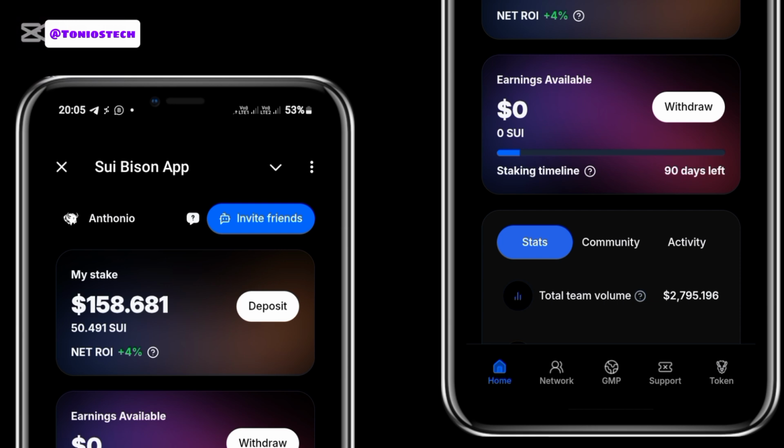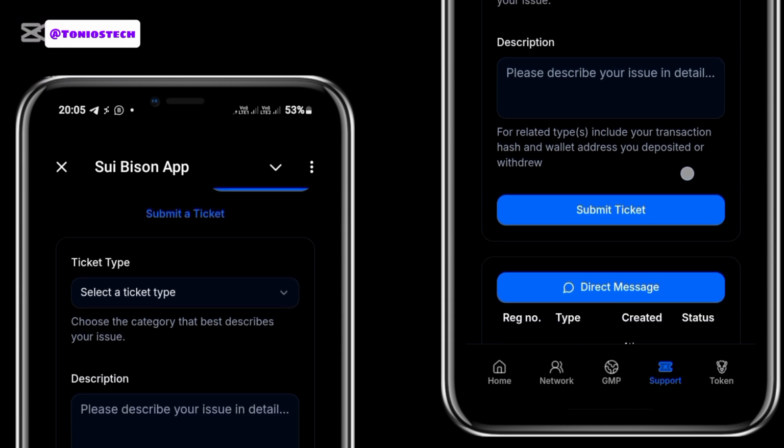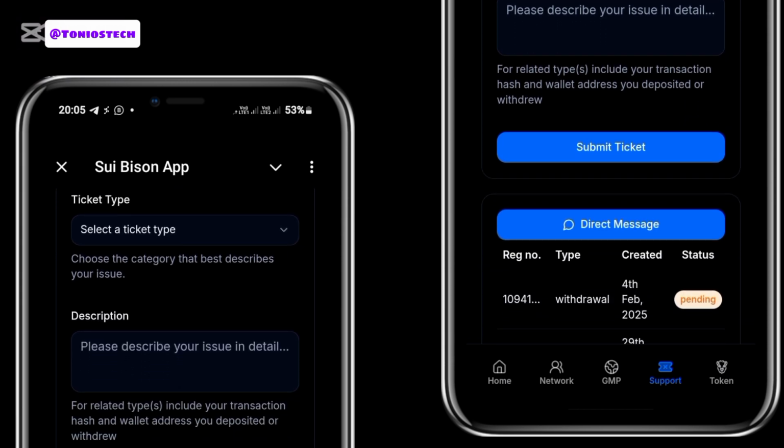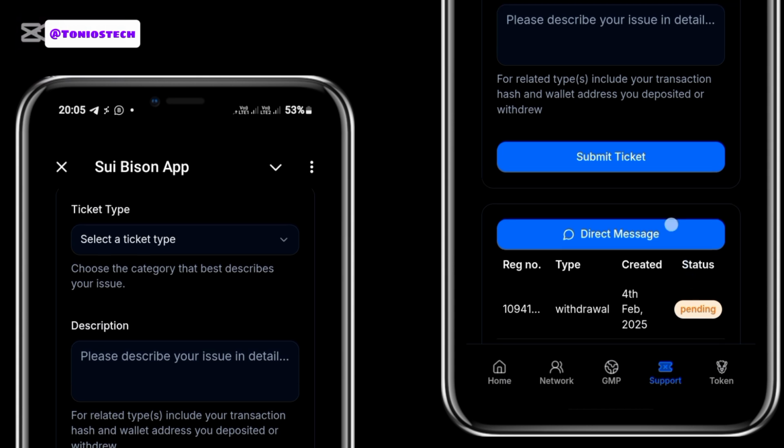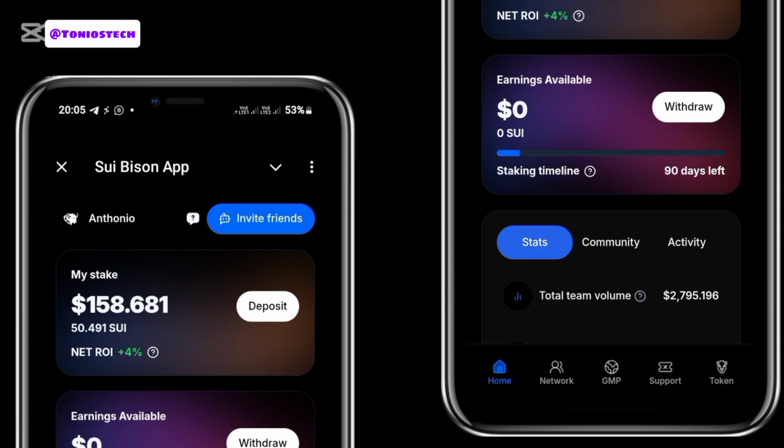Now, if you have any issues or any complaints, you can always use this support portal here. You can use the support portal to create a ticket and message the admins directly, and they will respond to any issues at all that you have. As you can see, I have one pending issue with them and it's still pending. So maybe they'll respond to it between today and tomorrow. That's basically how to go about this platform.